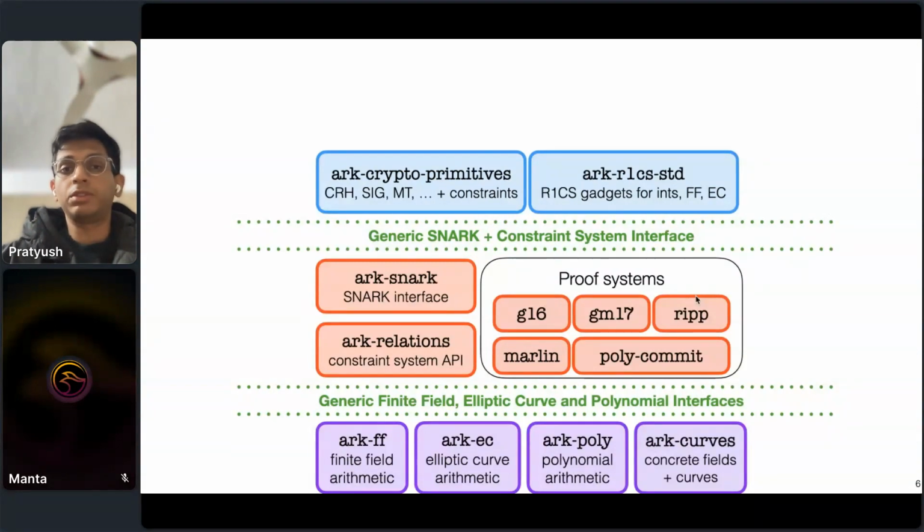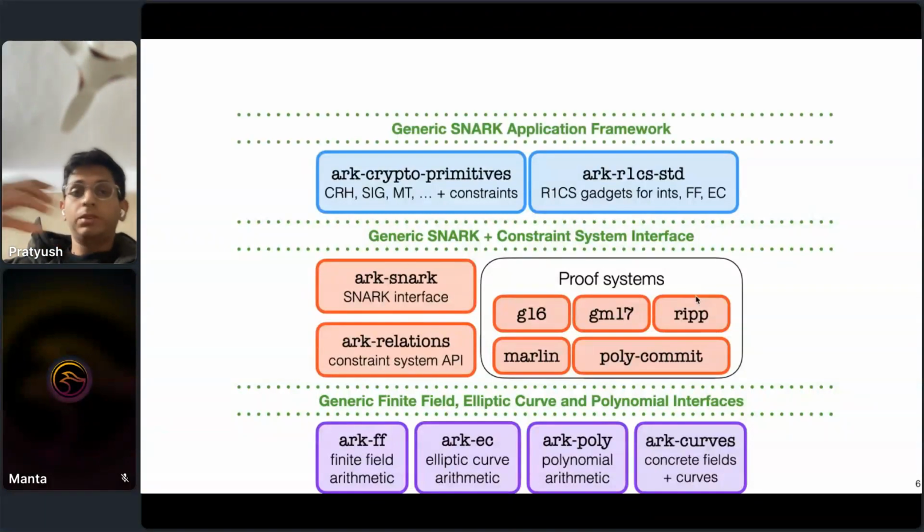So we provide an R1CS standard library consisting of R1CS gadgets for integer operations, finite field operations, elliptic curve operations, and use these to in turn implement things like collision-resistant hash functions, signatures, Merkle trees, and so on.